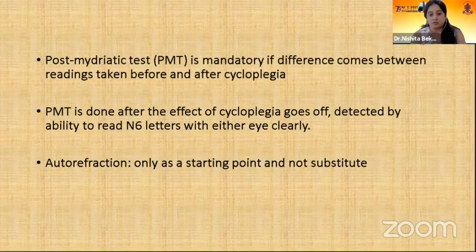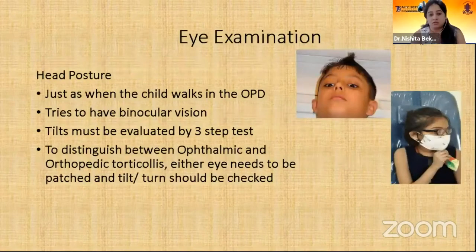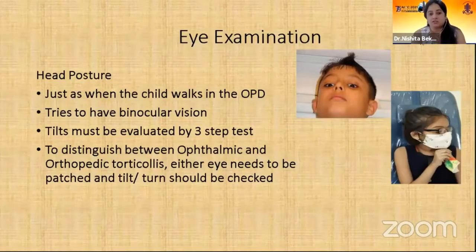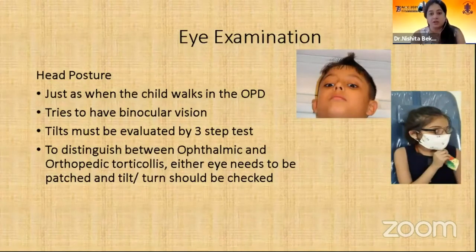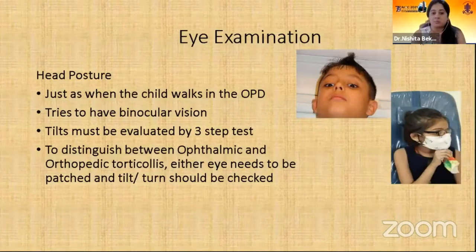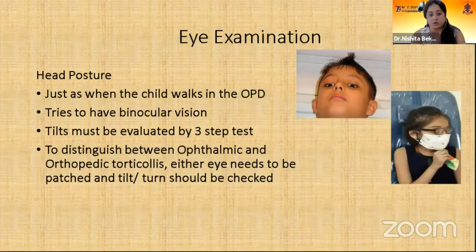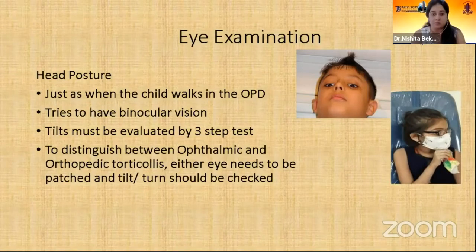Examination starts generally when the child walks in the OPD. It starts with the head posture, and if head posture is abnormal, that means the child is trying to have binocular vision. If there is a tilt, you should do a 3-step test. If you want to distinguish between ophthalmic or orthopedic torticollis, you can have a patch test done.